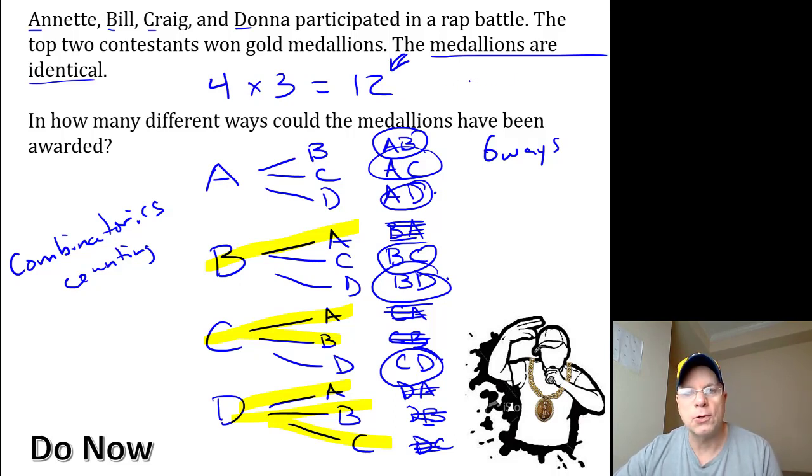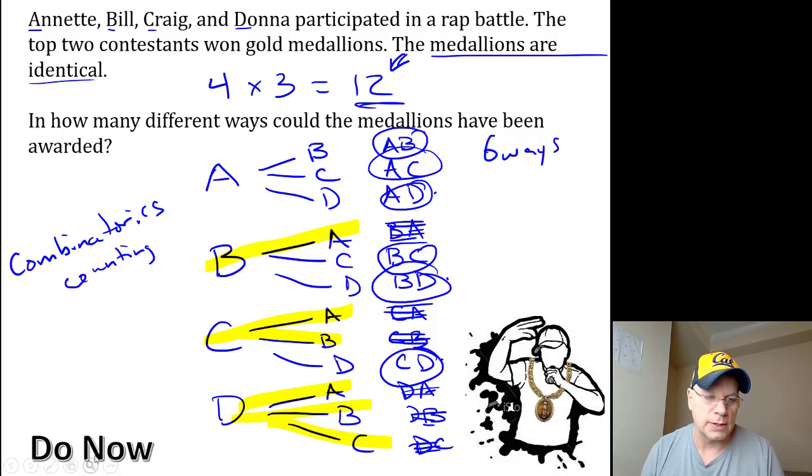With a permutation, the order matters. If the medallions are identical, the order doesn't matter. There's no first or second place. There's top 2. Annette Craig is no different than Craig Annette. And so because Annette Craig and Craig Annette could be reversed, you take the 12 and you divide it by 2 so that we don't double count those reversals. Probably the best way to explain it right now.